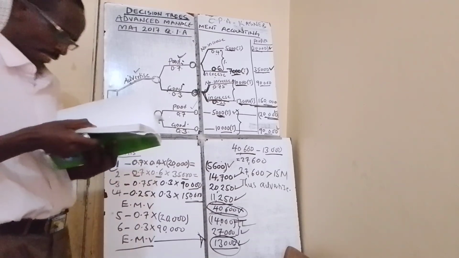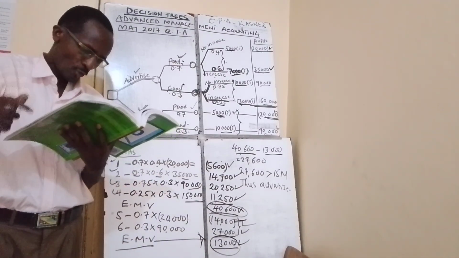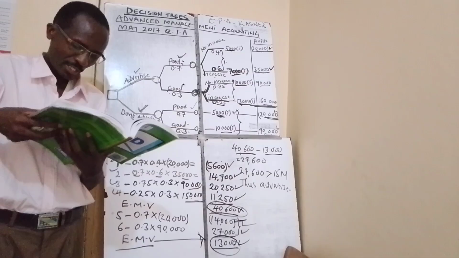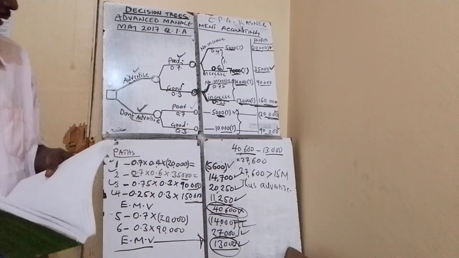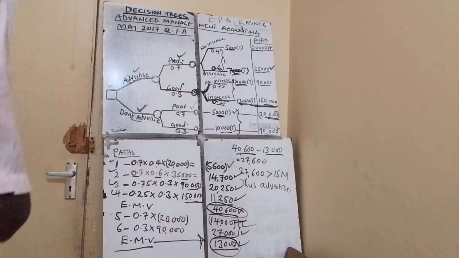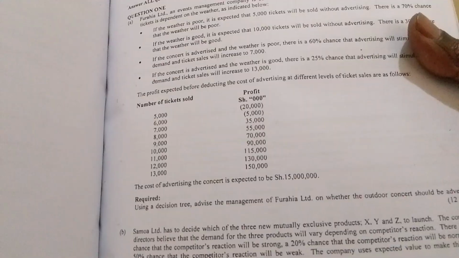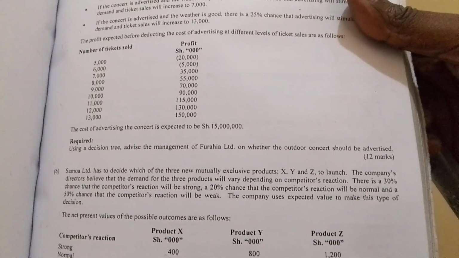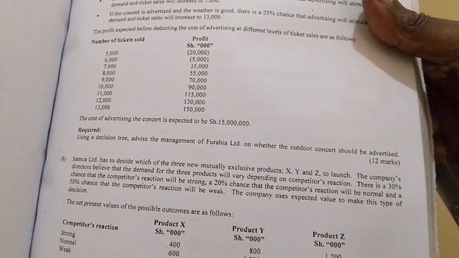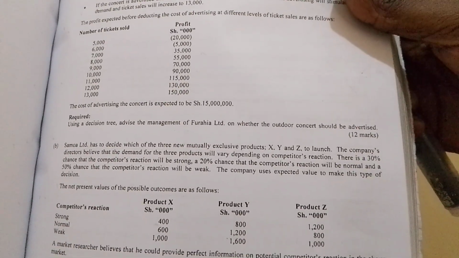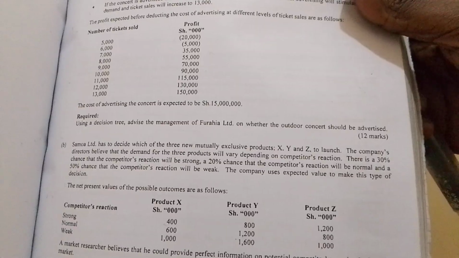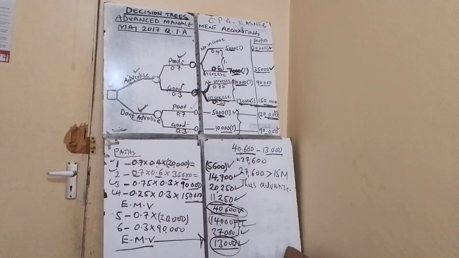And then you are told that the cost of advertising the concert is expected to be shillings 15 million. The last item is given, the last line after the table. So what decision can you make out of that?